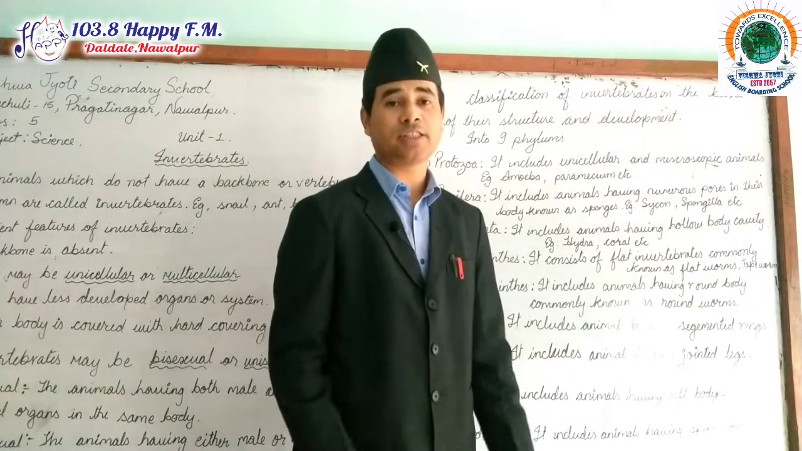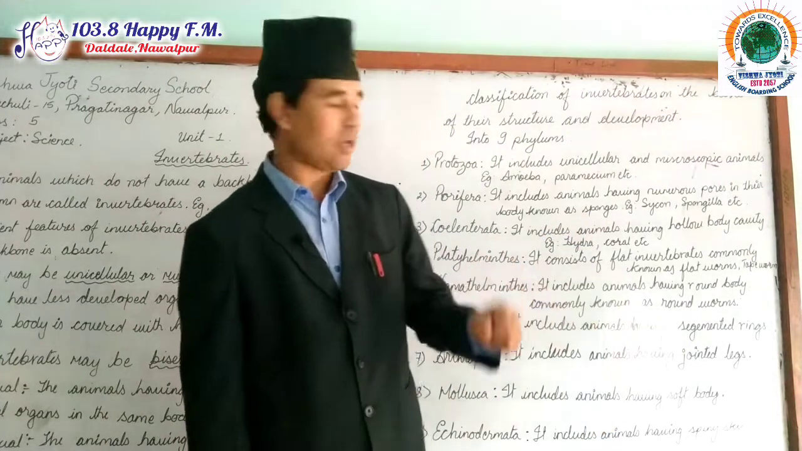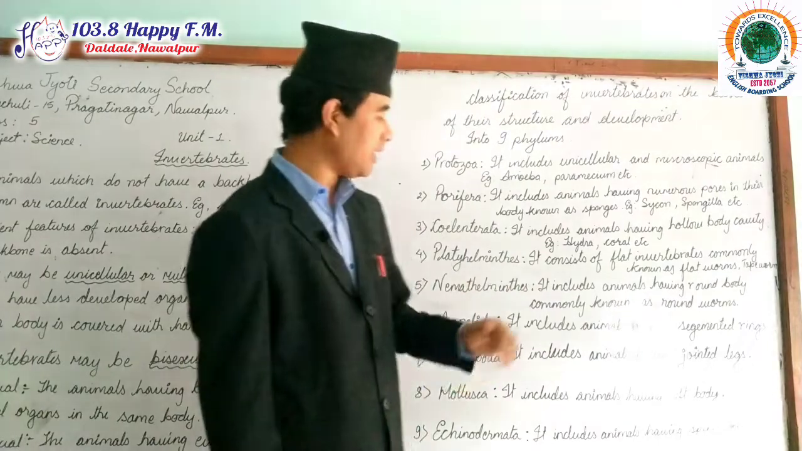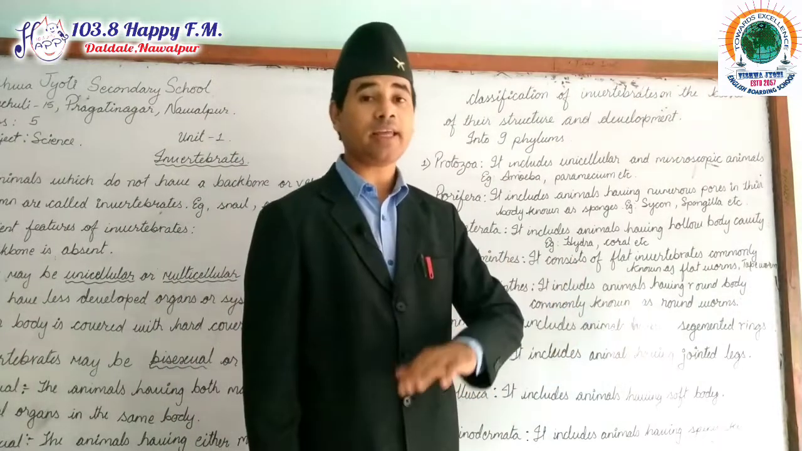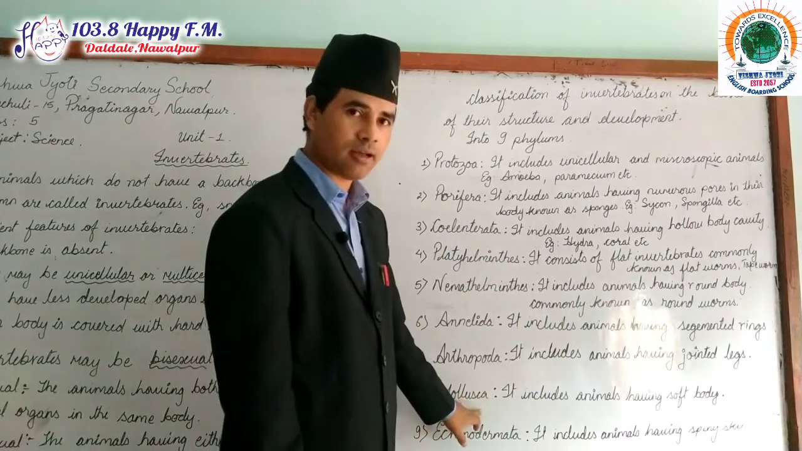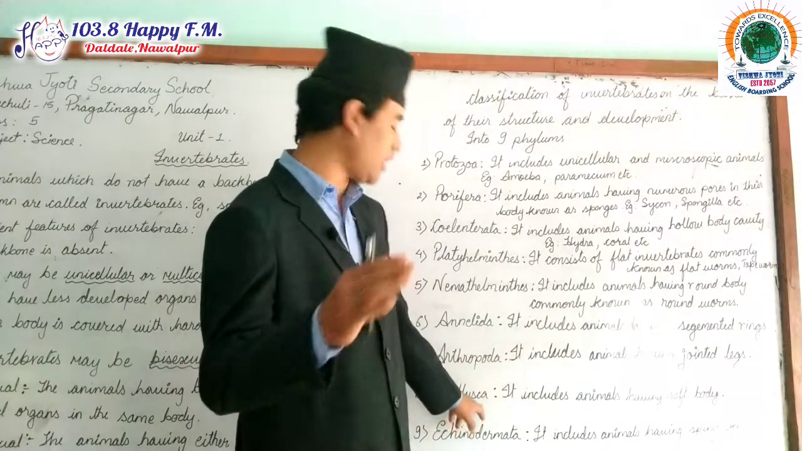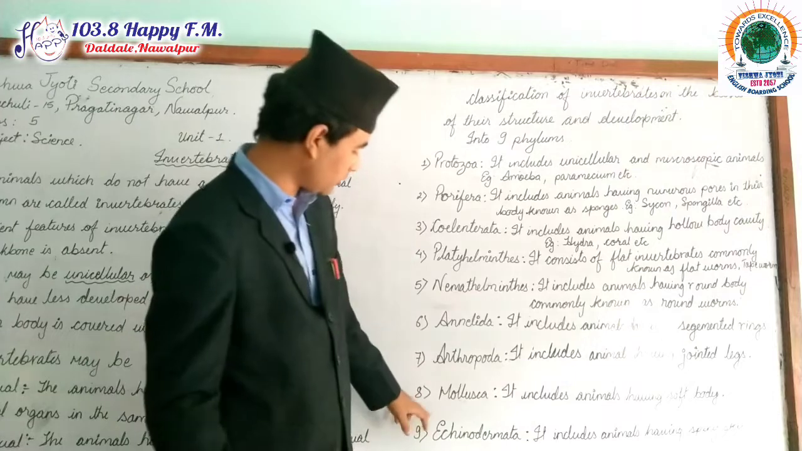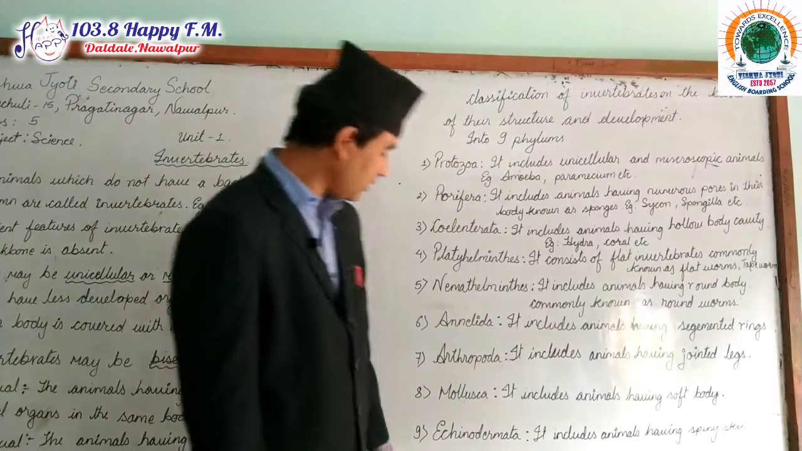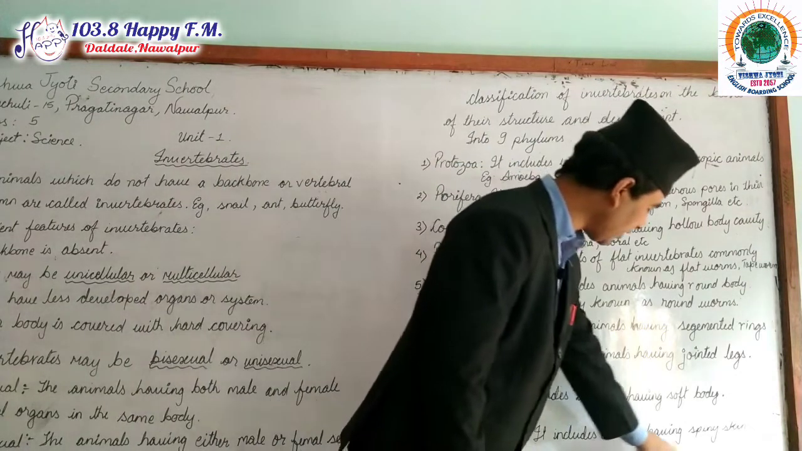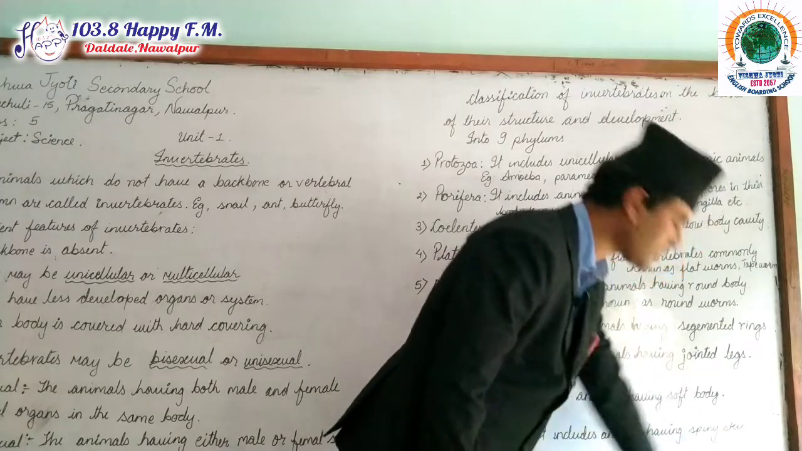Now their head consists of eyes, tentacles, and moreover a mouth. They breathe with the help of lungs or gills. Mollusca are most commonly found on the land, and a few of them are found inside the ocean water also. Now Echinodermata. Echinodermata includes animals having spiny skin.